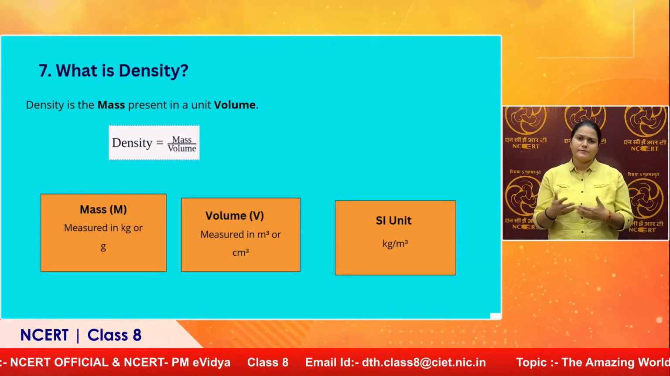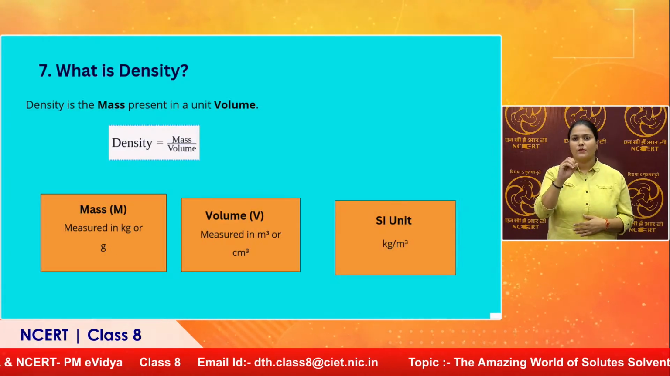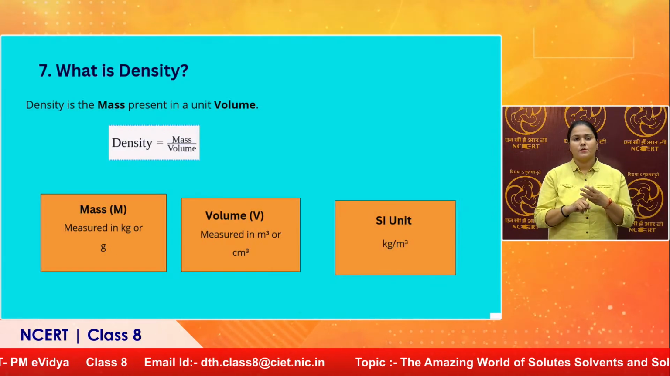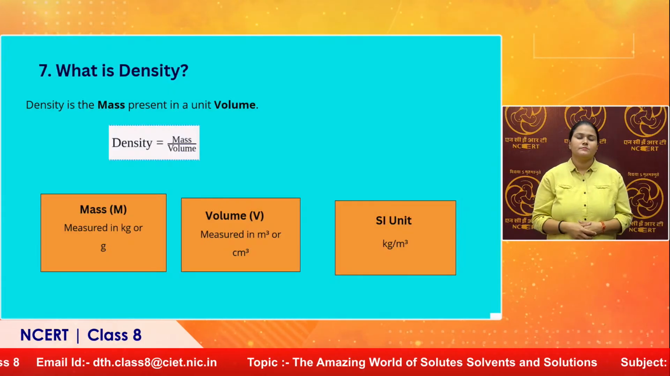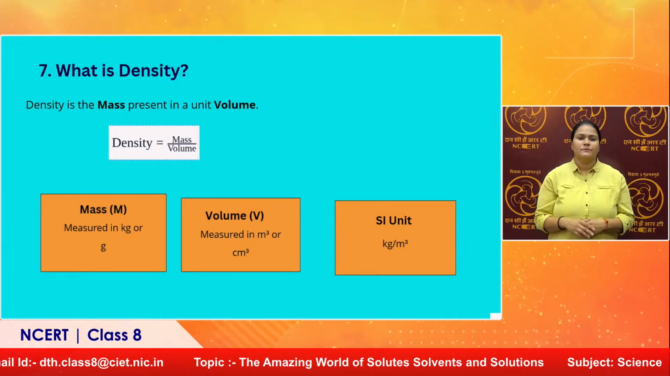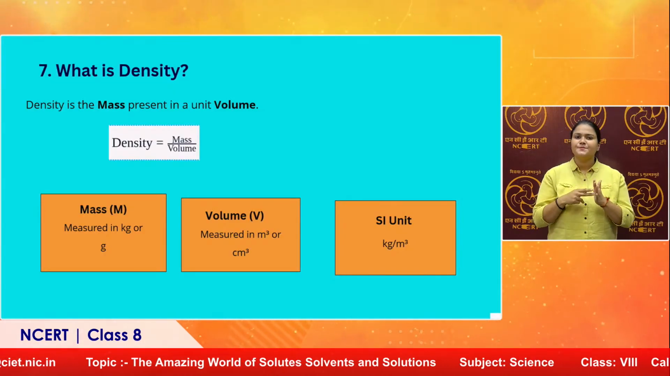It is calculated in kilograms, and volume is calculated in meter cubes or centimeter cubes. The SI unit for it is meter cubes. So, the total SI unit for density becomes kg per meter cube.